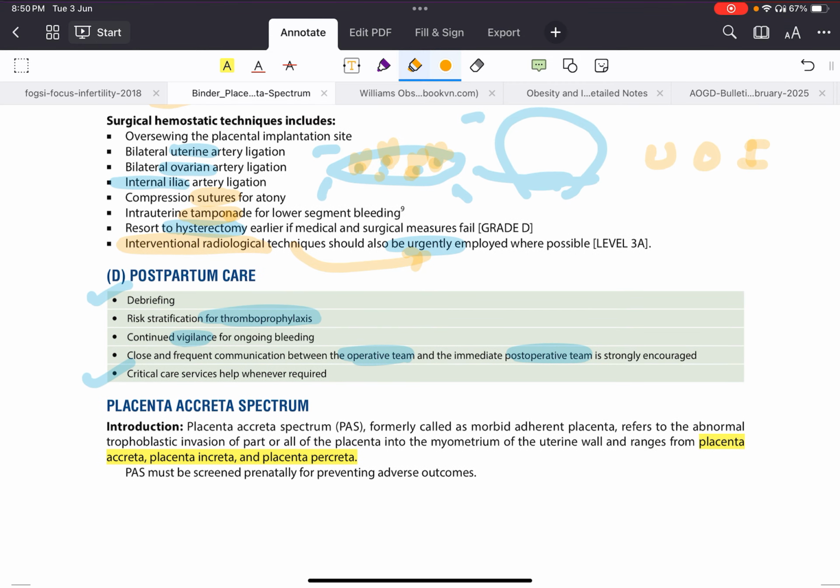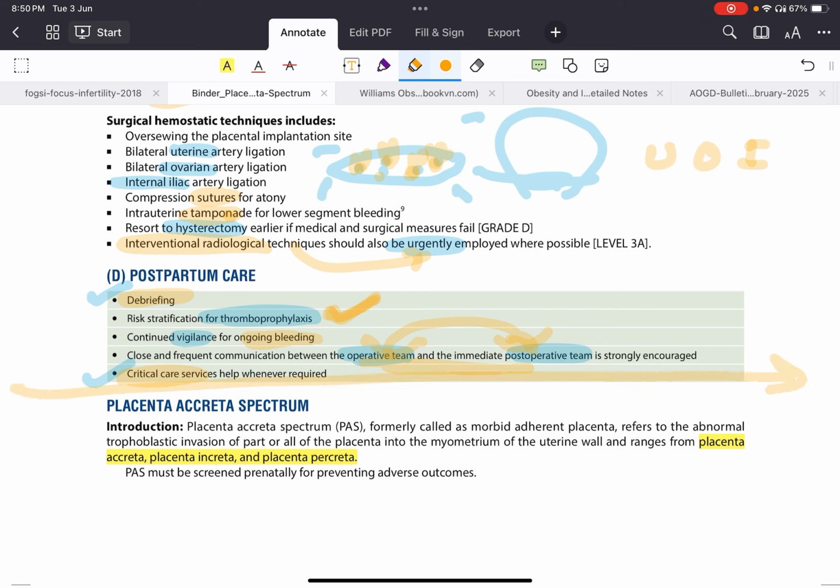That's about intraoperative. Coming to postpartum, after delivery, when she comes to the ward, you go and debrief her. See, in your operation, in your surgery, these are the things that happen. You should give thromboprophylaxis, okay, heparin and all. You should also be continuously vigilant on the bleeding. The operating team and the post-operative team should know what is happening with the patient. Critical care services should be available whenever required.